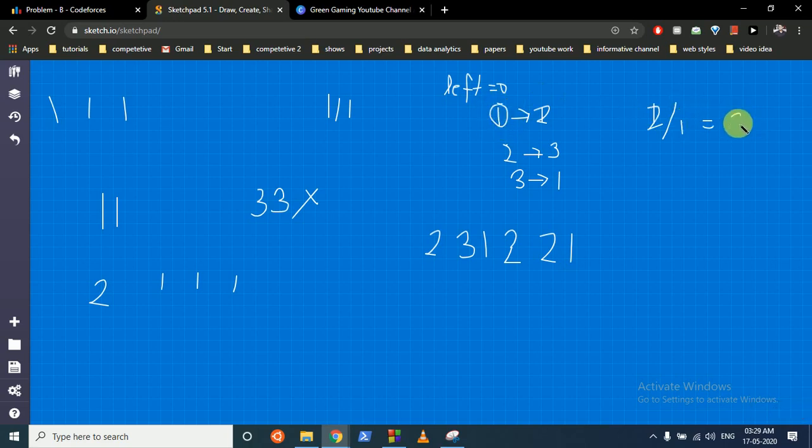Why are we dividing this? Because for this group the maximum size should be equal to 1. For this group the maximum size should be equal to 2. Why? Because we want to make a group of size 2 only, right? Okay, so now we divide it by 2, it means we can form 2 groups.